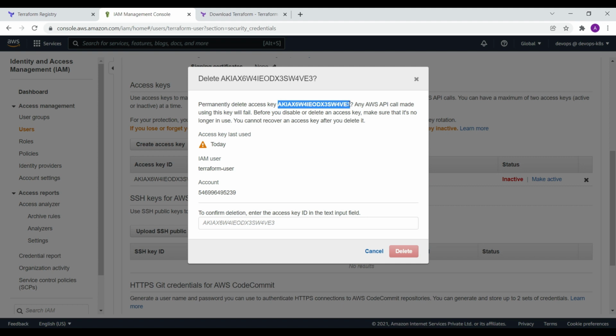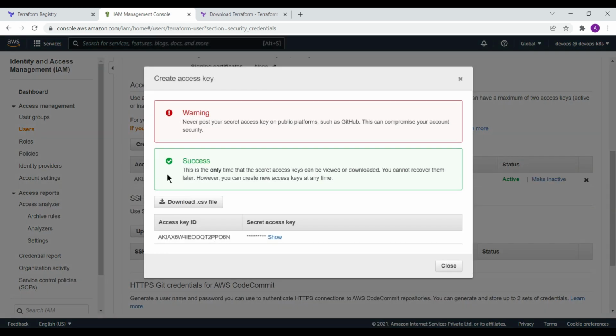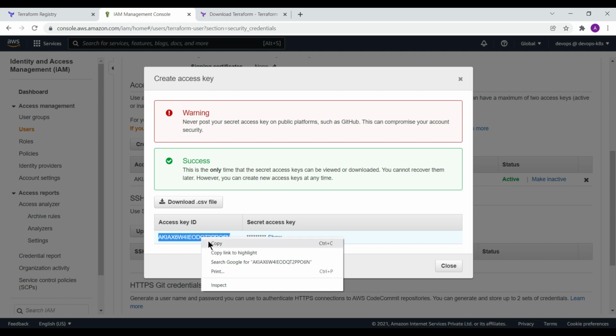Copy this key, paste it here, and delete it. As simple as that. Now you create a new access key. You don't have to show the access keys to anybody. This is very sensitive information. I am going to delete it after this particular session.